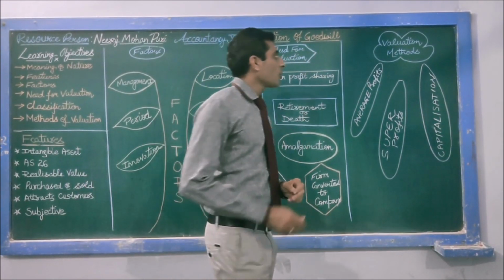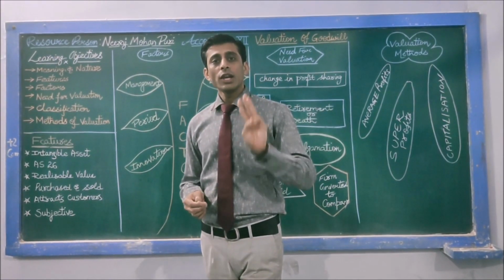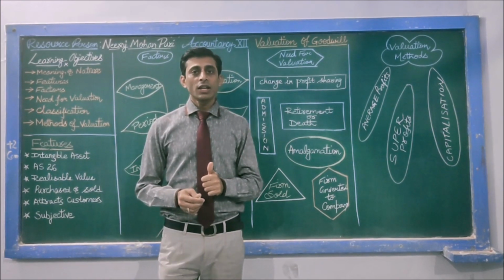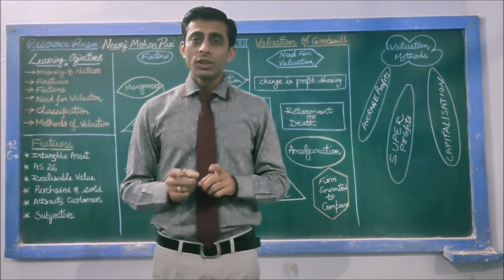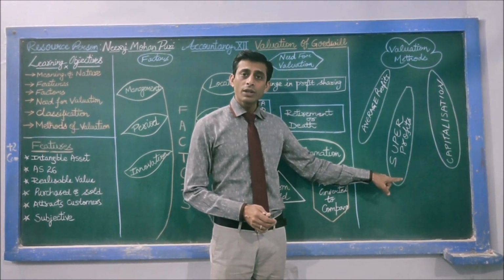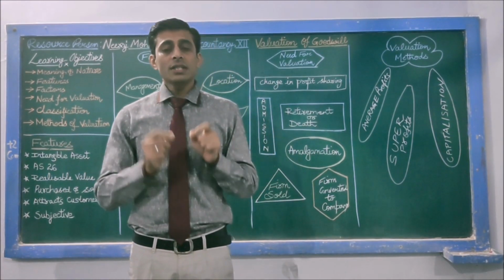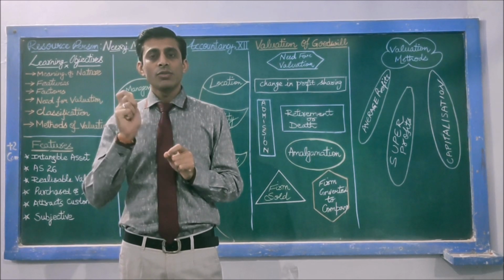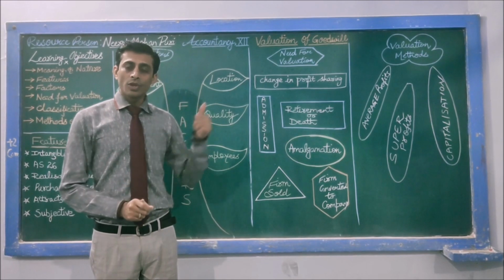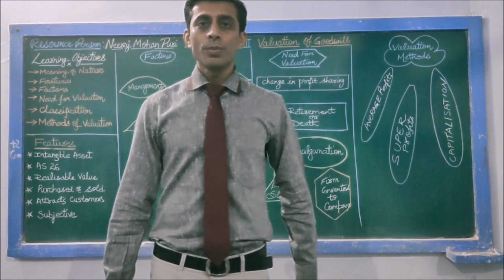Moving on, what are the various methods of valuation of goodwill? Broadly, there are three methods for valuation of goodwill. First one is average profit method, second is super profit method, third is capitalization of average and super profit method. So broadly, there are three methods to assess or calculate the monetary value of goodwill in terms of rupees. First is average profit, second is super profit, and third is capitalization of profits.